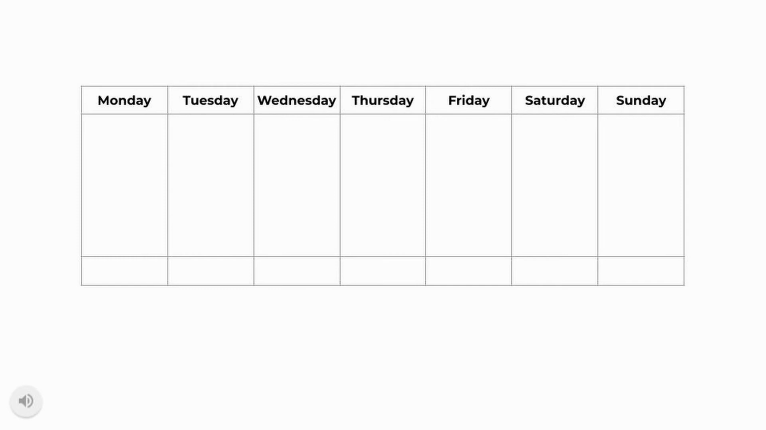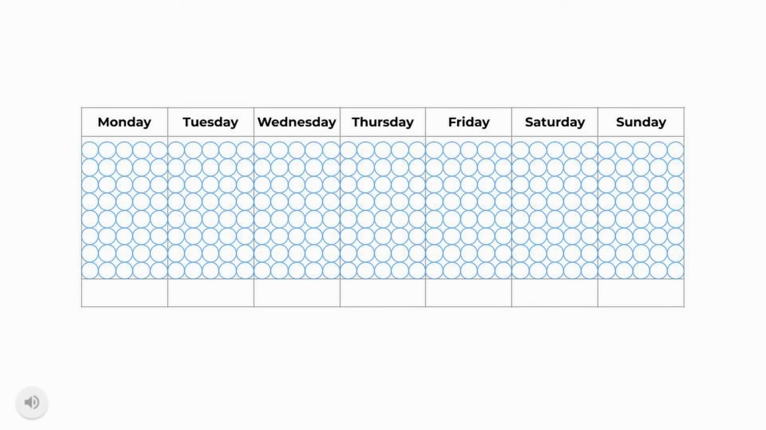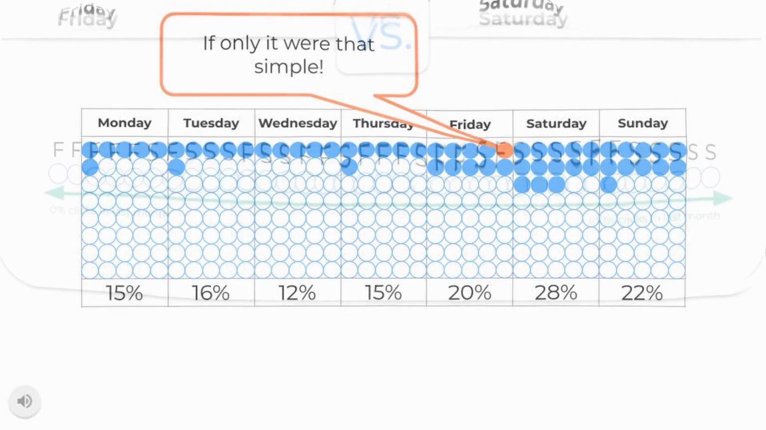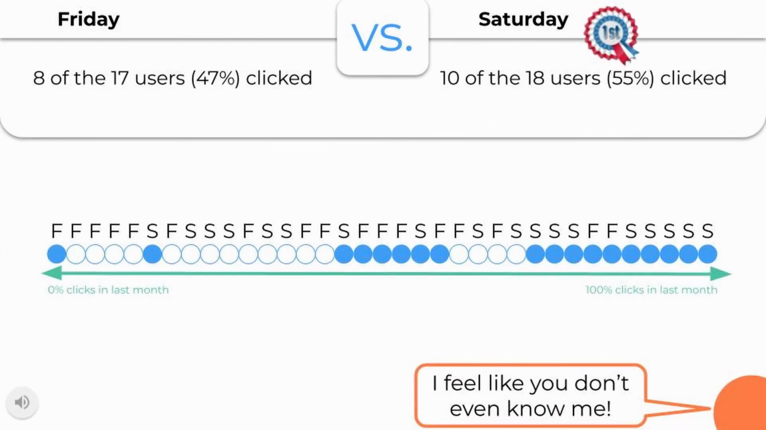Say you want to learn what day of the week is best to send a message to your users. You can send different users the same message on different days and see how many users respond. But random differences in behavior can fool us. In this example, it seems like Saturday is better than Friday, right?